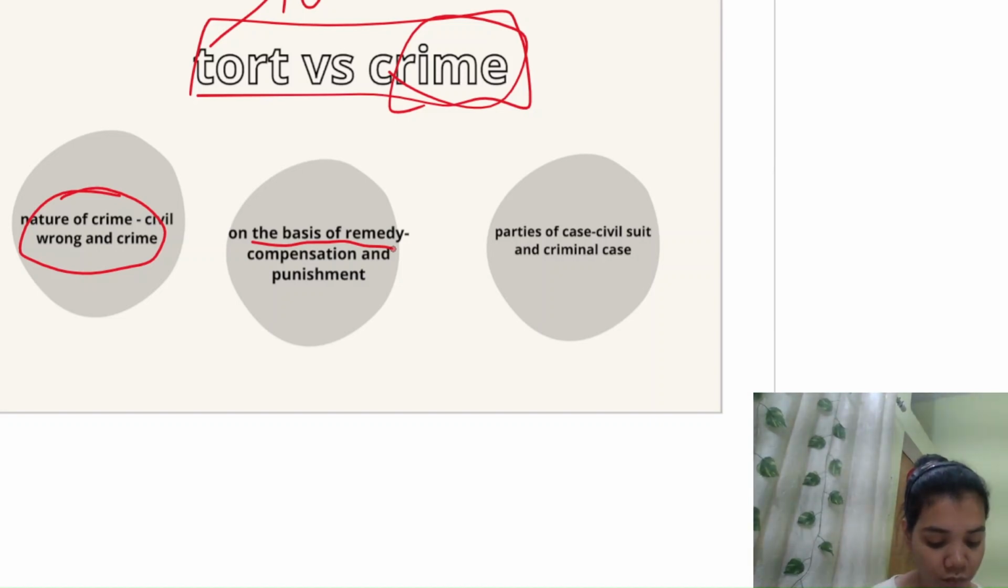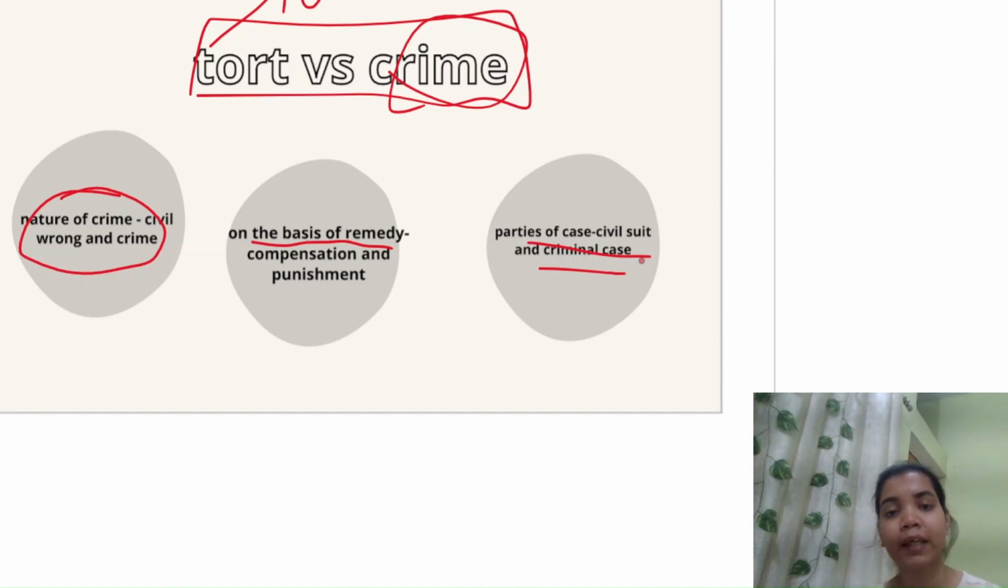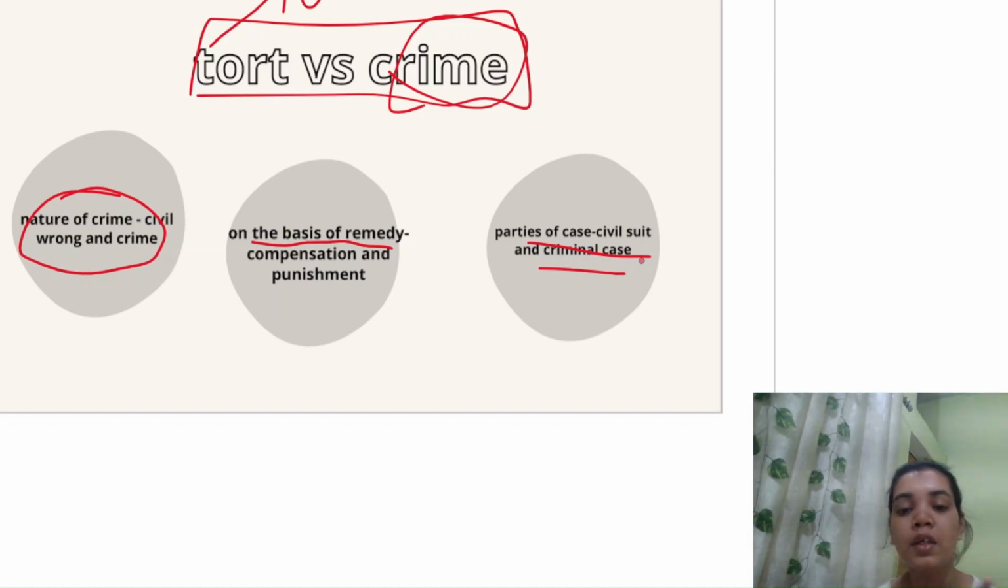The other differences are on the basis of parties of suit, civil suit and criminal case. So if a tort is committed, a civil suit is the legal term: when a tort is committed and you file a case, that case is called a civil suit, and when a crime is committed and you go to a court and file a case, that is called a criminal case.